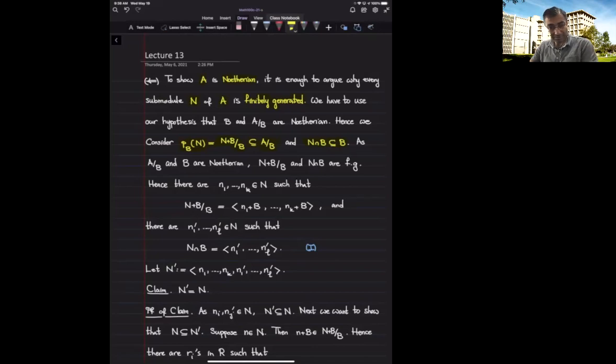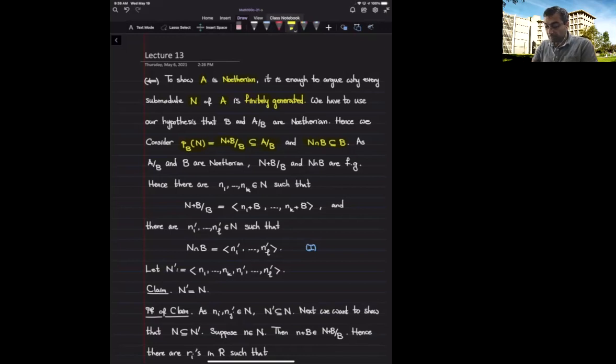Our hypothesis says that A over B is Noetherian and B is Noetherian. Therefore, every submodule of A over B and every submodule of B are Noetherian.